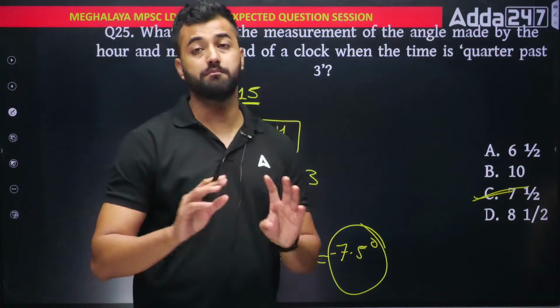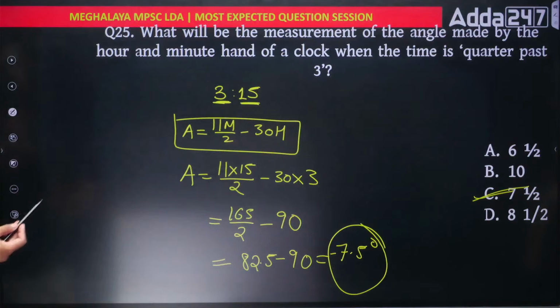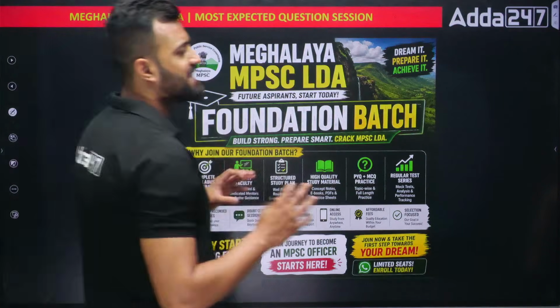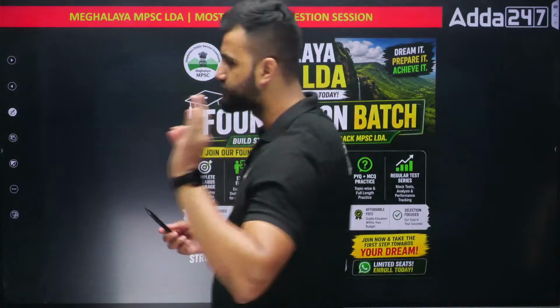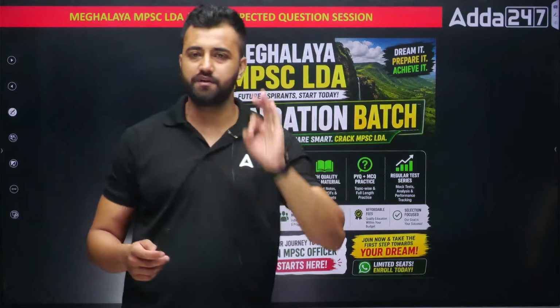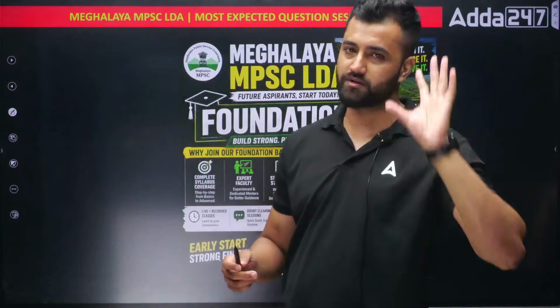This time also the examiner might give this kind of question in the exam. Okay, my friends. So the reasoning part is done. You have to comment down below how much you have scored in reasoning out of 25. In 25, how much have you scored? Just type that down.